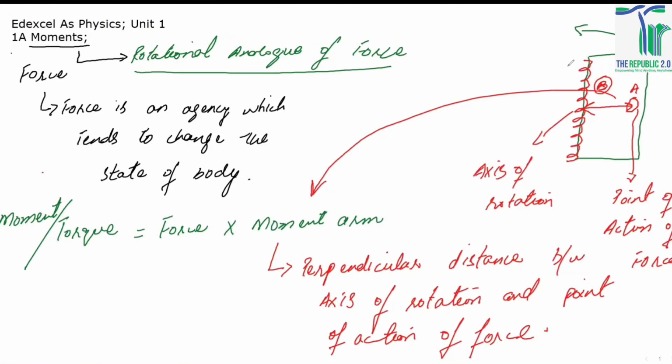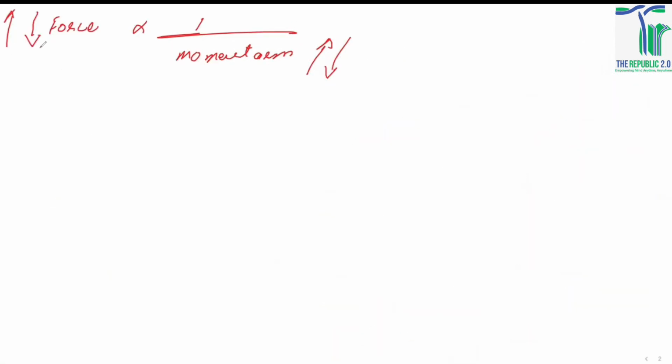Now, if you look at point A, the moment arm is more as compared to B. So since the moment arm is more, you would need a very little amount of force to open up the door. So this is the principal relationship that you must know to answer any theoretical question if it comes up in the past paper. So that was all about the moment of the force.